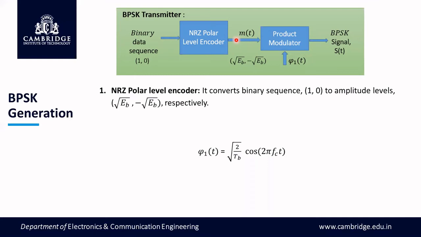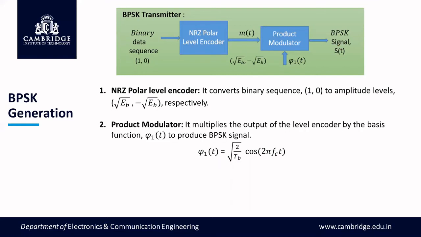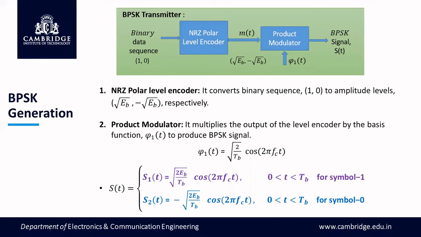This signal is finally given to a product modulator, which multiplies the incoming signal with the basis function phi1 of t. So the output is phi1 of t into root Eb for bit 1, and phi1 of t into minus root Eb for bit 0, which is called the BPSK signal. The same explanation is given here. Accordingly, the block diagram of the BPSK transmitter gives us this equation.